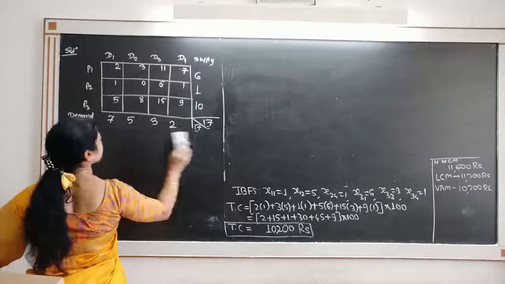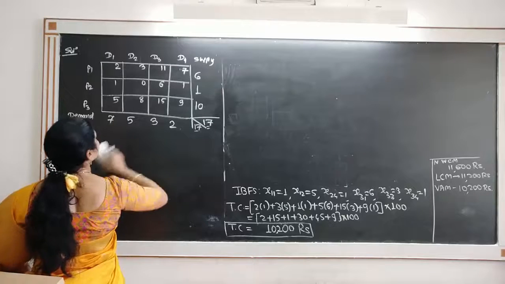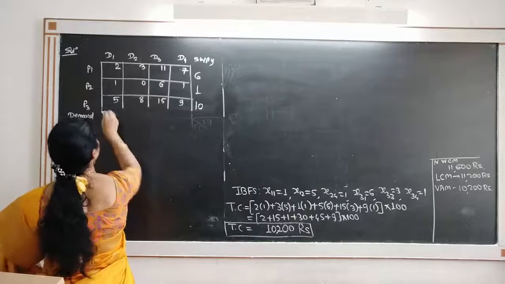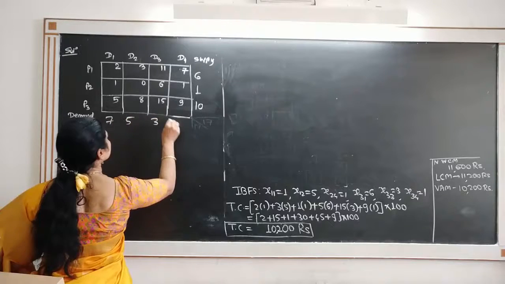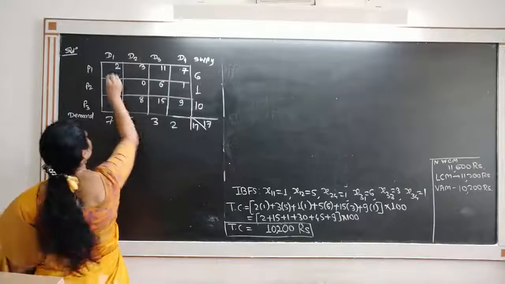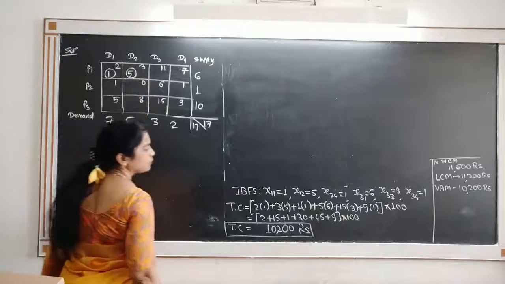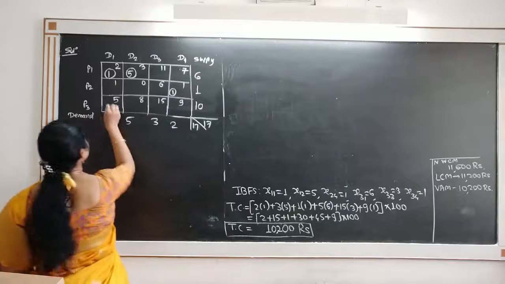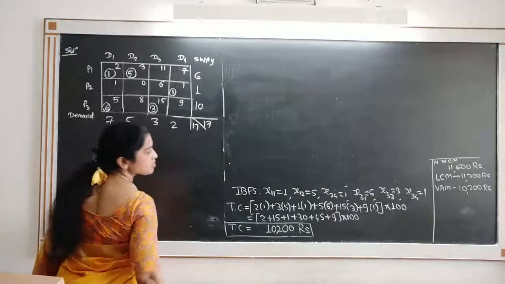The VAM solution is x11 is 1, x12 is 5, x24 is 1, x31 is 6, x33 is 3, and x34 is 1.